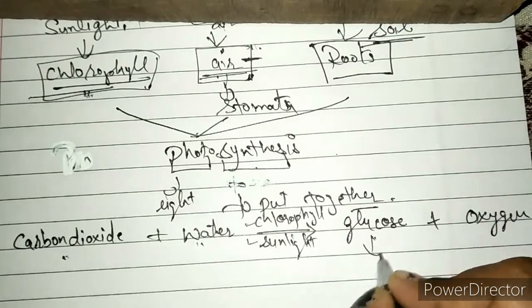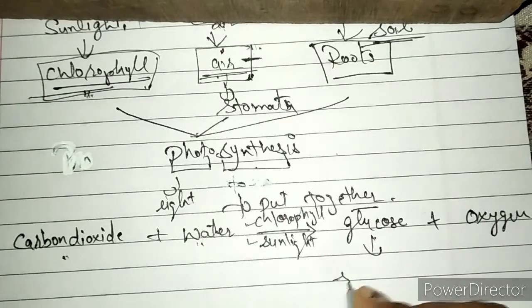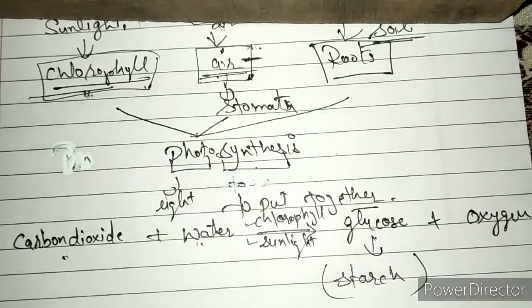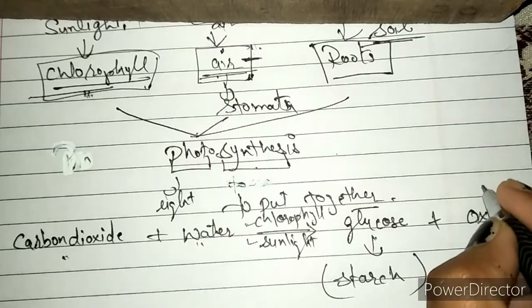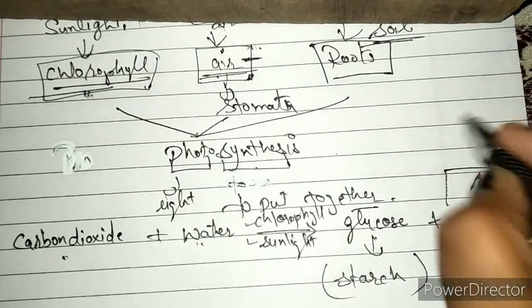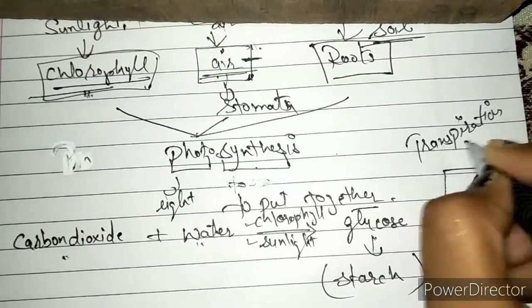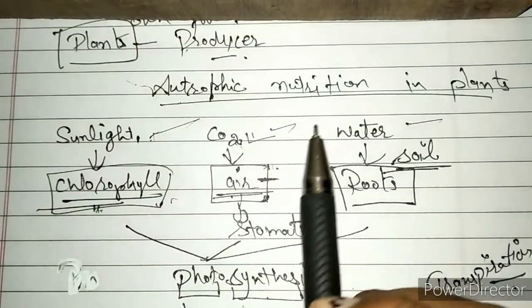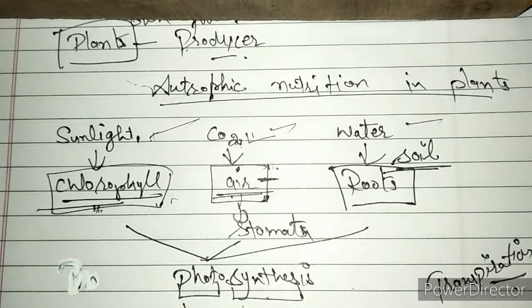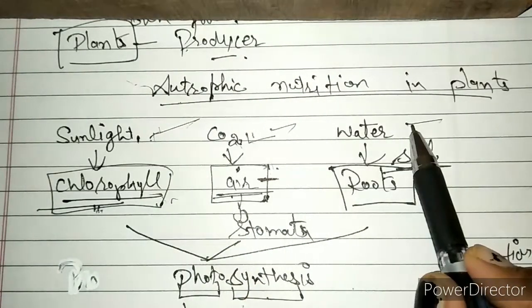Afterwards this glucose is used by the plants, and the leftover food is stored as starch in different parts of the plant, for example leaves, flowers, stems, roots. Then oxygen is released, and the release of this oxygen during this process is known as transpiration. So what are the necessary things that a plant requires for making its food? Sunlight, chlorophyll, carbon dioxide, water.